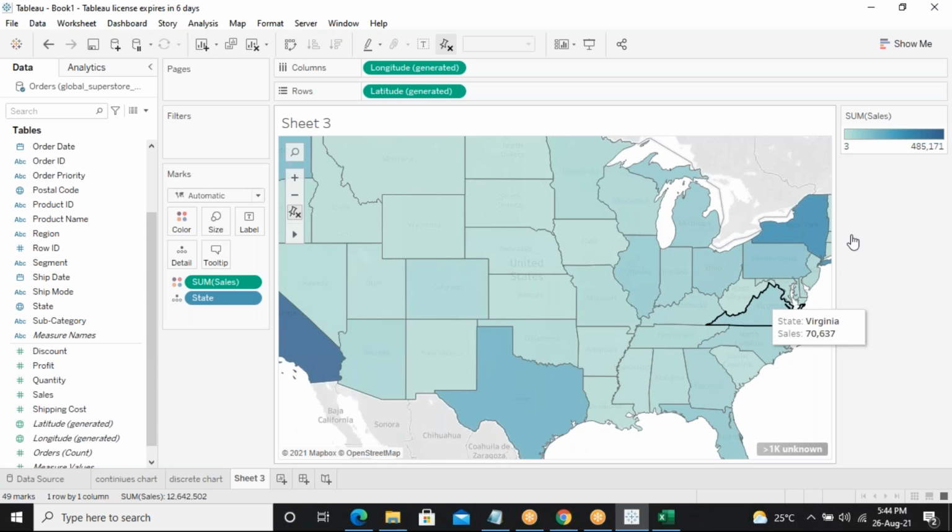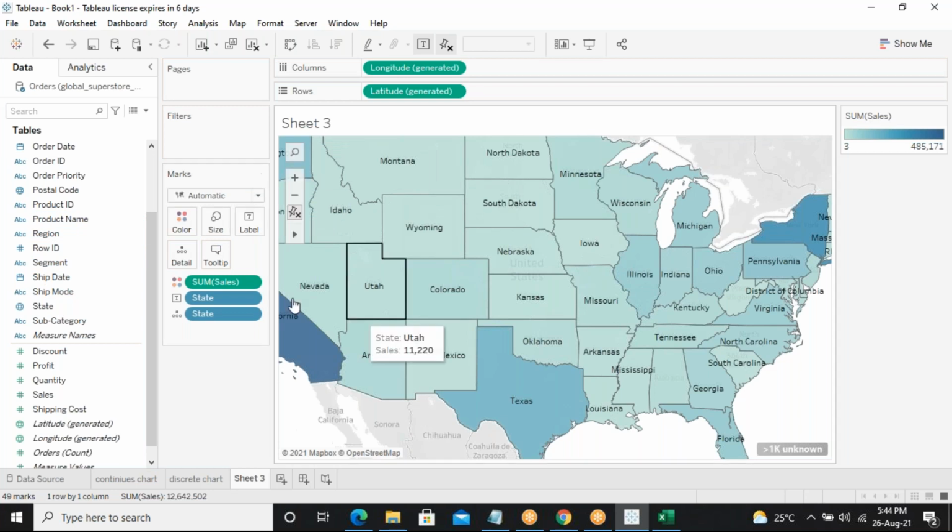So our concept is that we have to get the continuous, that is nothing but the gradient fill, like the different places like this. Are you getting it or not? Yes, sir. I've taken the India map, sir. No, that is not an issue. Okay, state, and drag and drop it into labels.